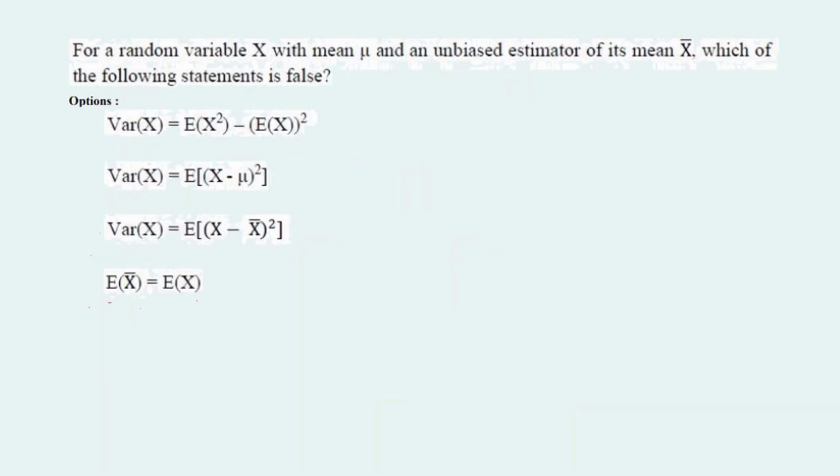Let's have a look at this question. For a random variable x with mean mu and an unbiased estimator of its mean x bar, which of the following statements is false? First, let's understand what it means by unbiased estimator of its mean.